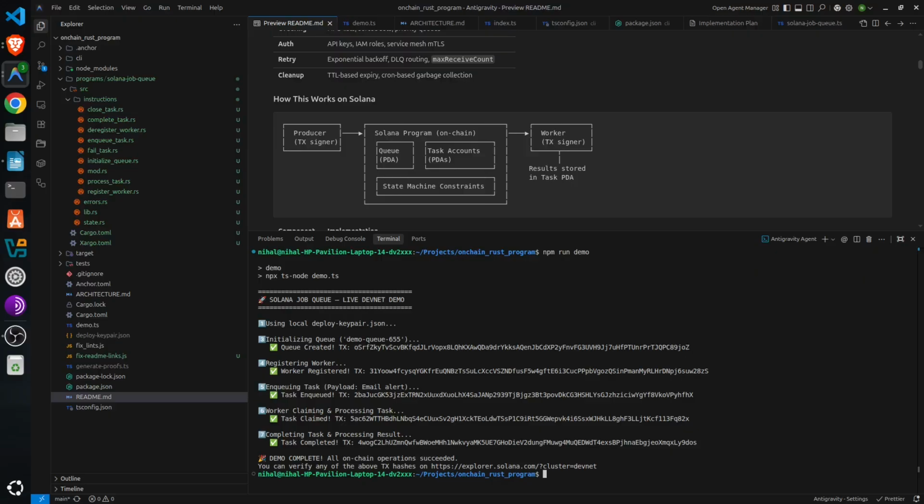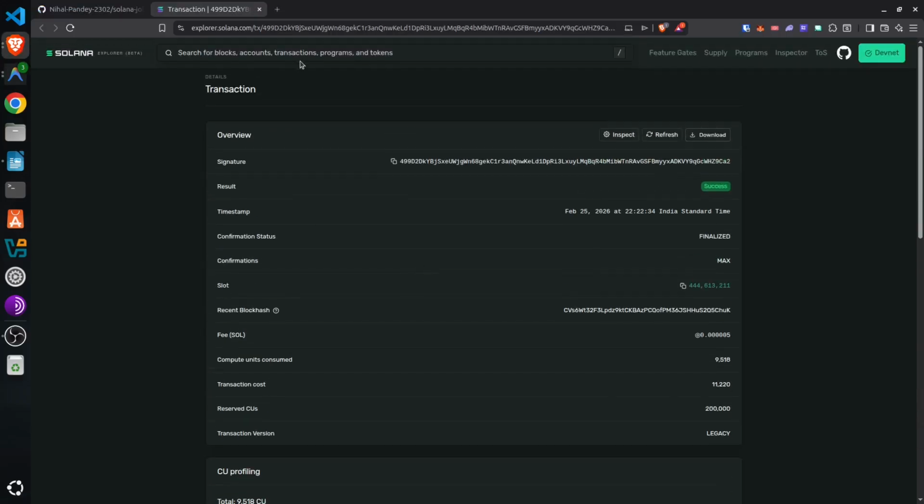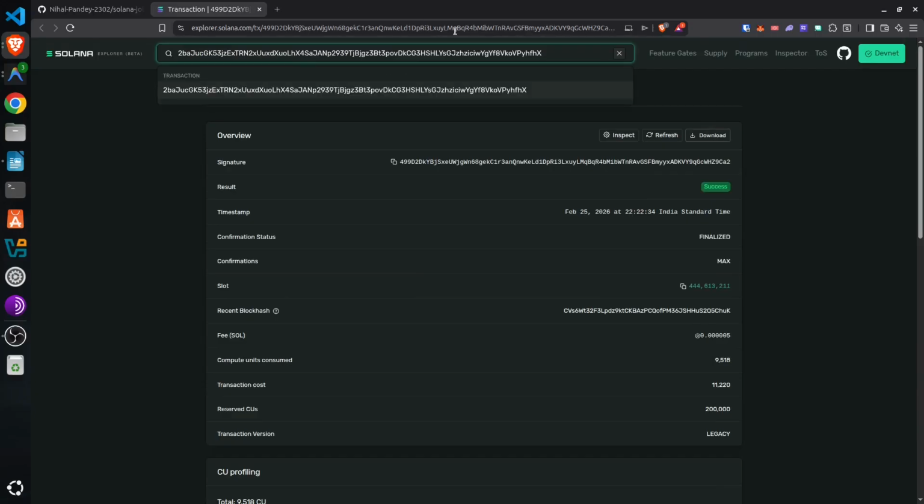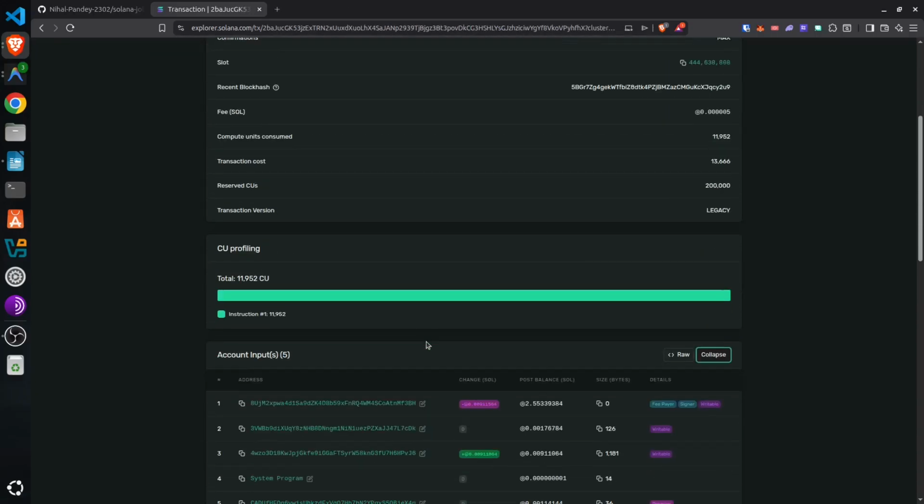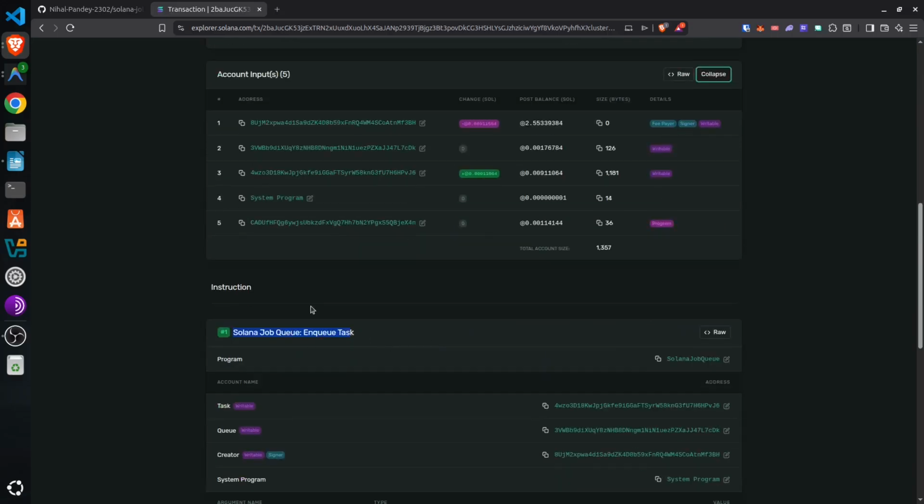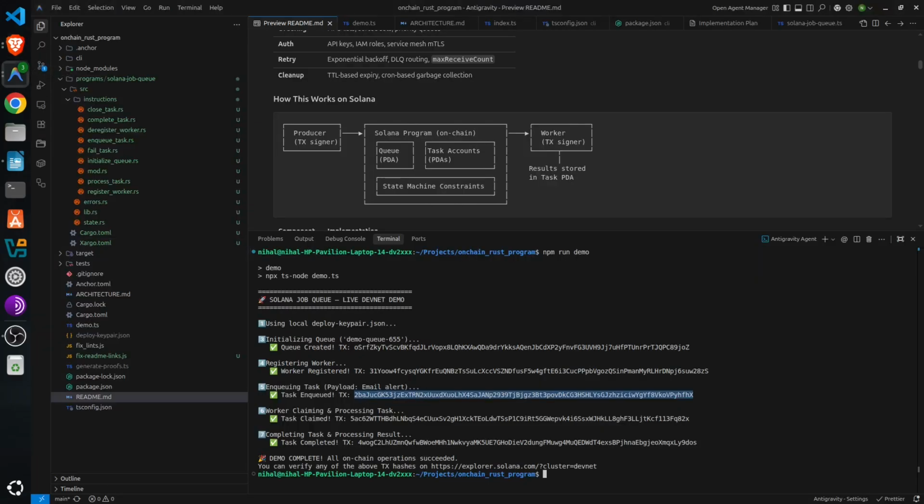If we drop any one of these transaction hashes into the Solana Explorer, let me just copy this one, and let's just drop it right here. There, we have it. You can see the state transition happening entirely on-chain on Devnet. See the enqueue task, the one we copied right here. This repo includes 17 integration tests, proving our failure routing, dead letter queues, and security constraints.